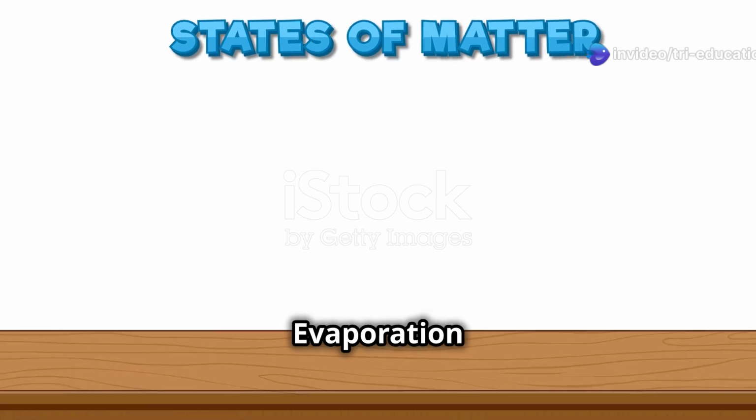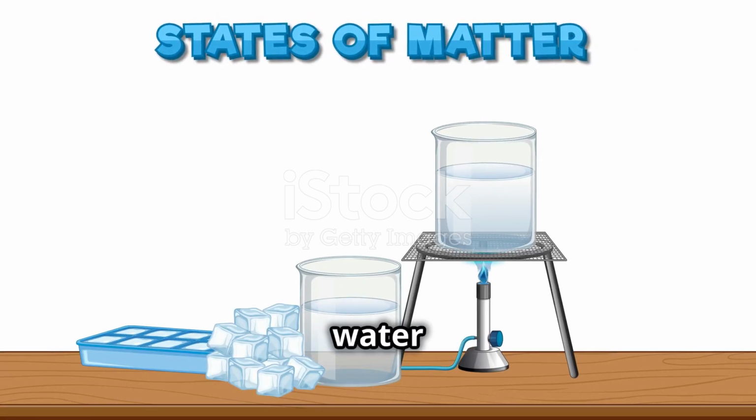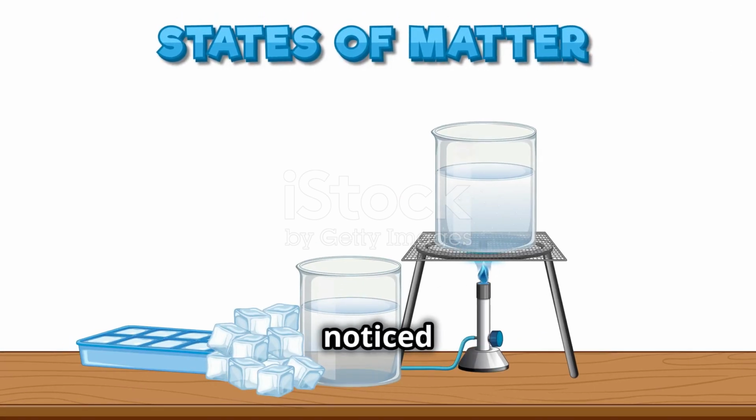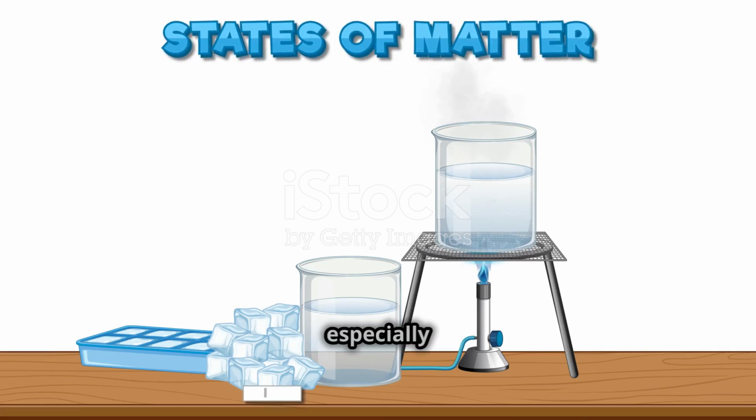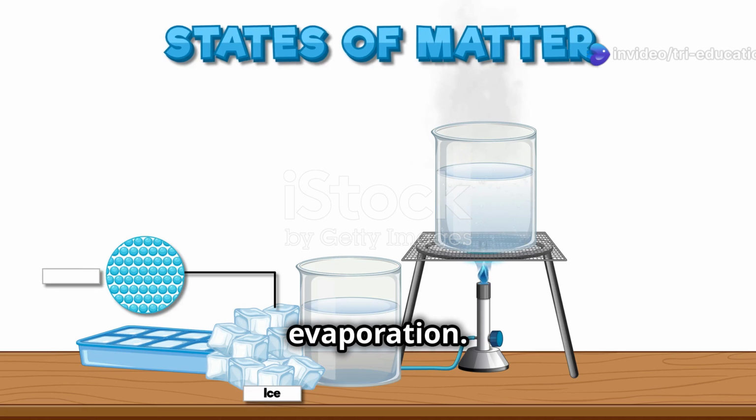Section 7. Evaporation, from liquid to gas. Have you ever wondered what happens to a puddle of water after it rains? You might have noticed that it slowly disappears over time, especially on a sunny day. This fascinating process is called evaporation.